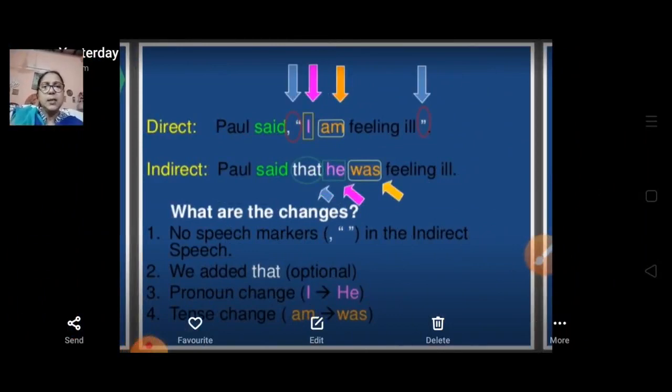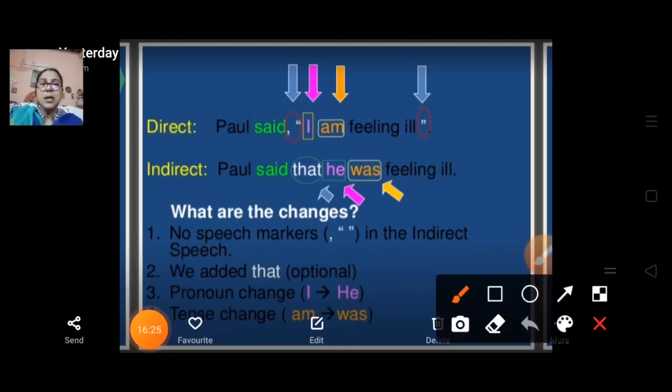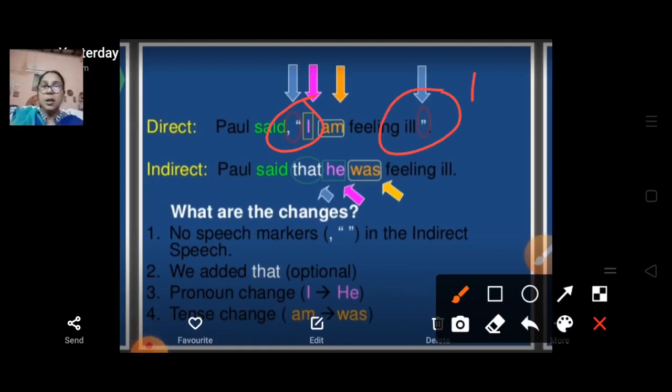Now here you can see direct speech: Paul said, "I am feeling ill." In this example, the words are in inverted commas, as already given in direct speech. So how are we going to write this in indirect speech? Paul said that he was feeling ill.